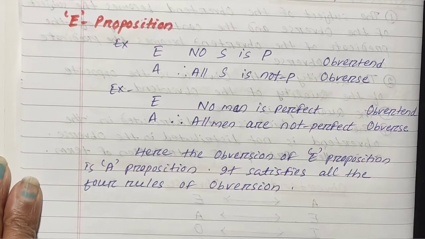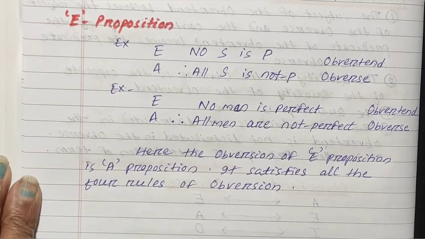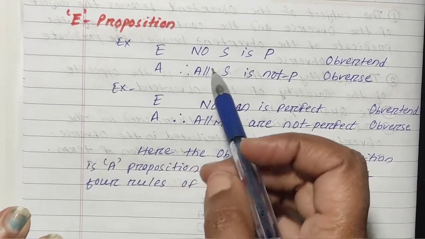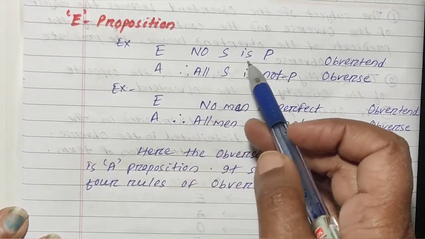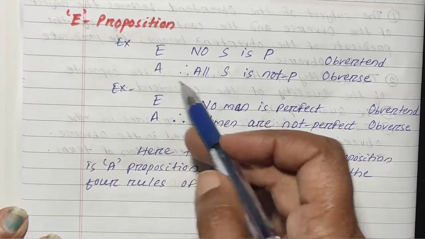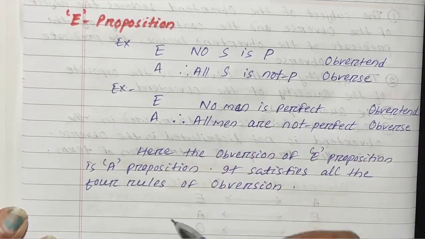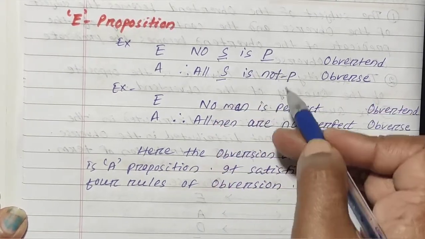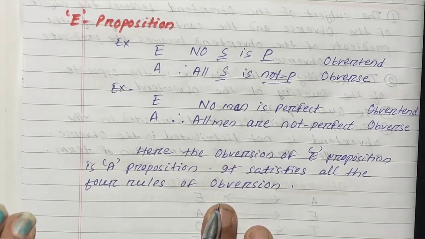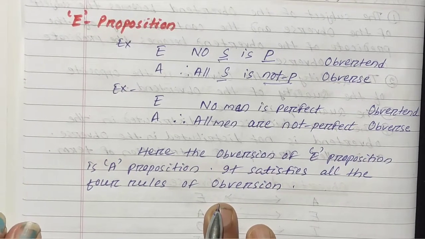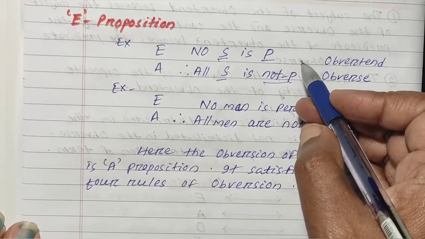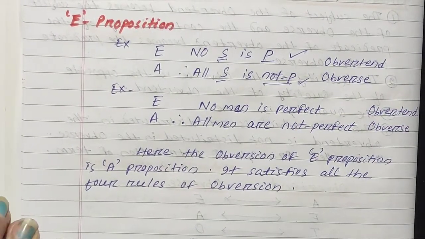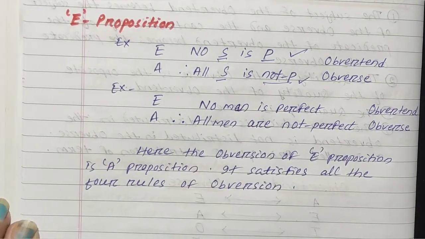Next, the obversion of E proposition. The obversion of E proposition is A. Here I have written E proposition, no S is P, and the obverse is A proposition, all S is not P. The subject is the same, the predicate P and not P are contradictory, and in quality and quantity, the quality changes: negative to affirmative. The quantity is the same, both are universal propositions.